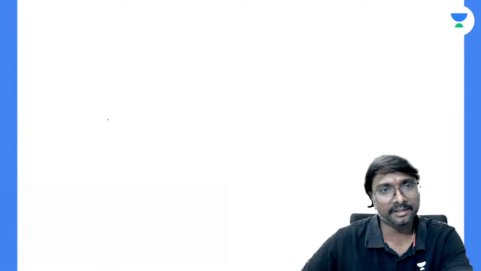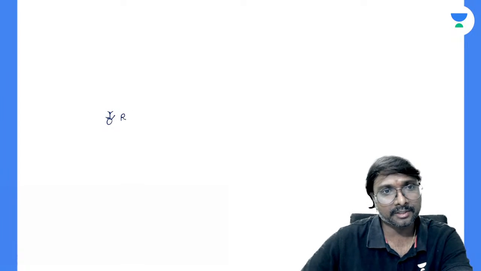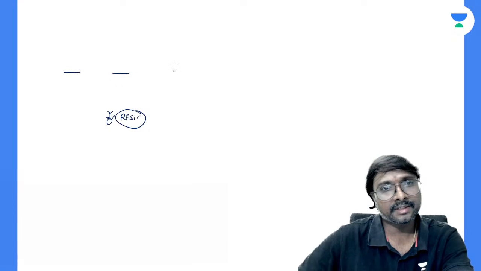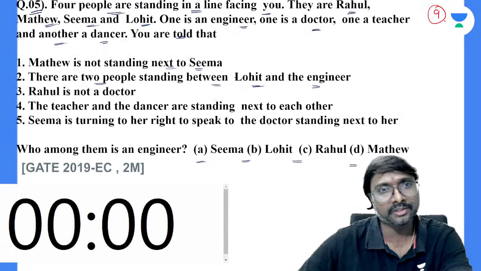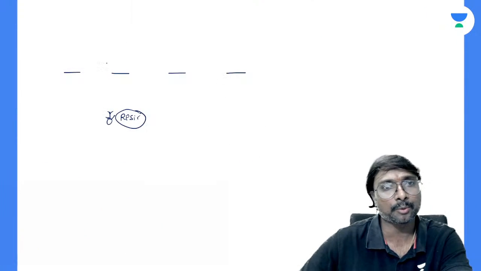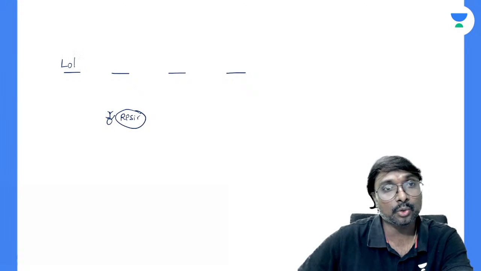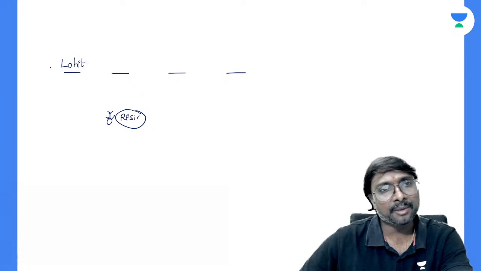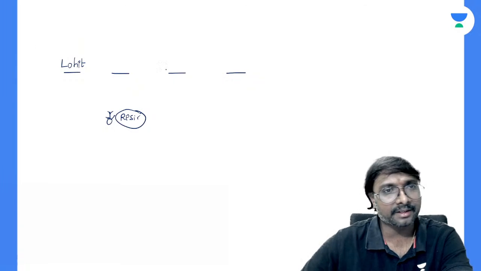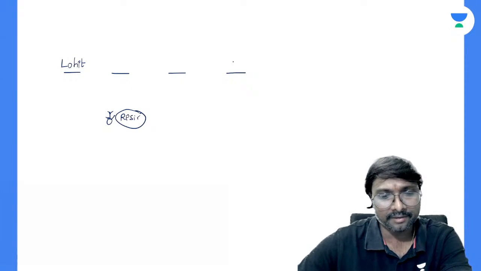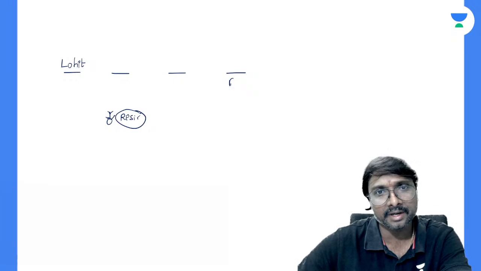So here if you just observe it, this is me, RP sir. In front of me, how many people are there? 4 people are there. Now this is the first one, second one, third one, and fourth one. Between this Lohit and this engineer, there are 2 people. Let us take this fellow as Lohit. If anybody is there to the left of Lohit, we'll just erase this and write that. 2 people are sitting between this Lohit and this engineer. His designation is given.